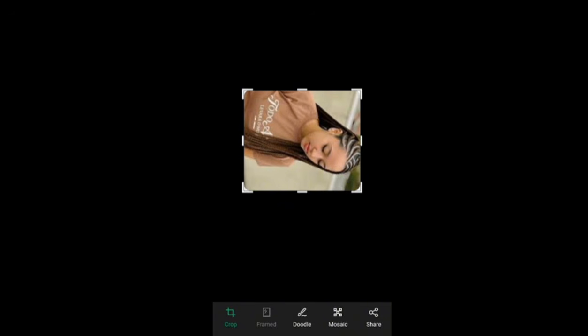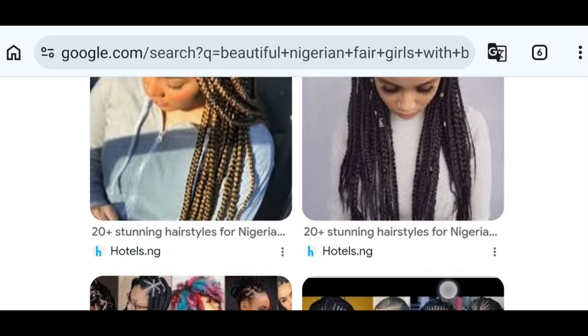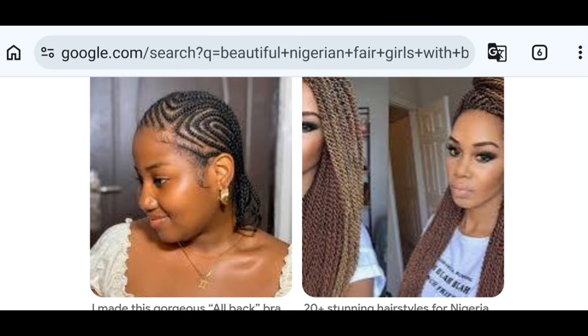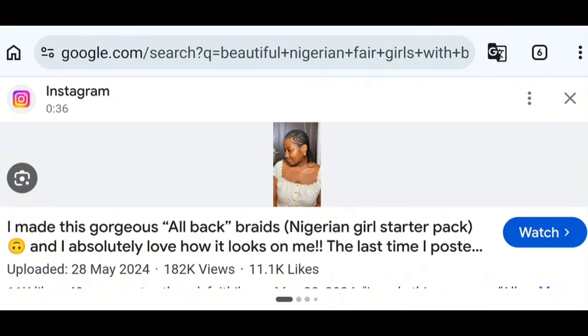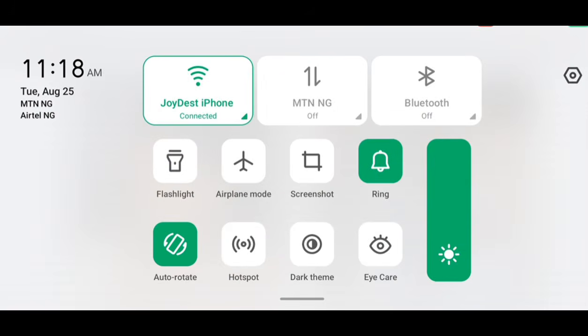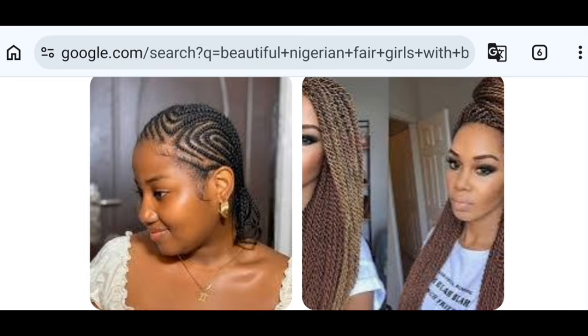I'll just click on save. I've saved it to my phone. So this will be Lily. Then this other one up here will be for Edna. You know I told you I like this one. This one will be for Edna. So I'll take a screenshot again and yeah, we have it. I'll crop it again.